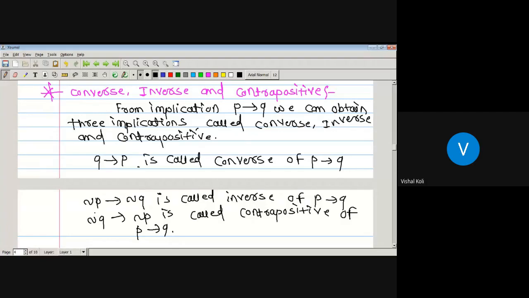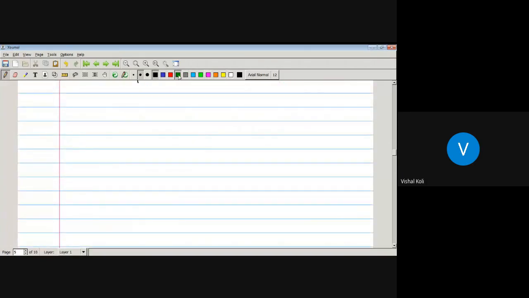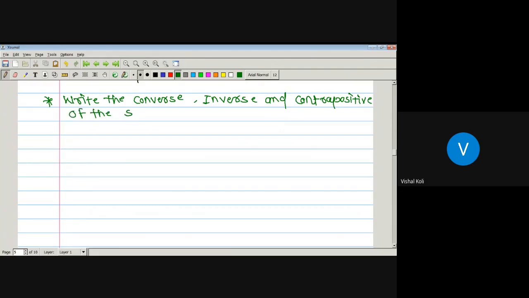Let us take one example. Write the converse, inverse and contrapositive of the statement which is nothing but: if it rains, the match will be cancelled.